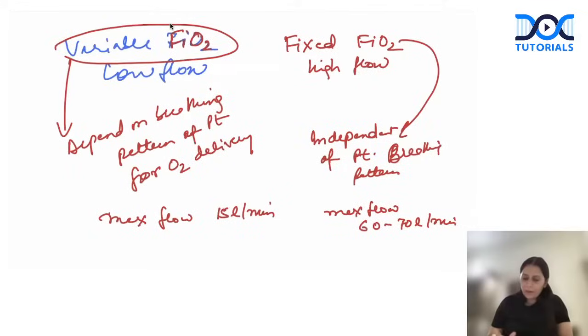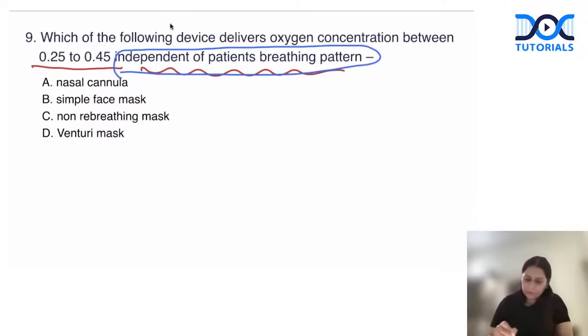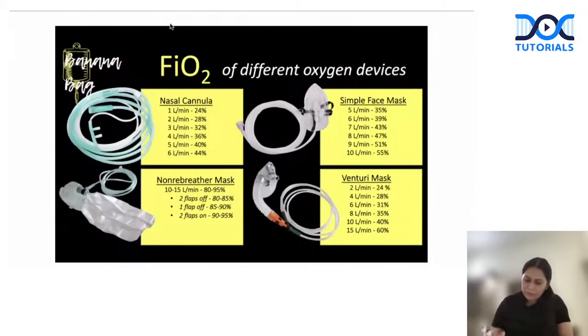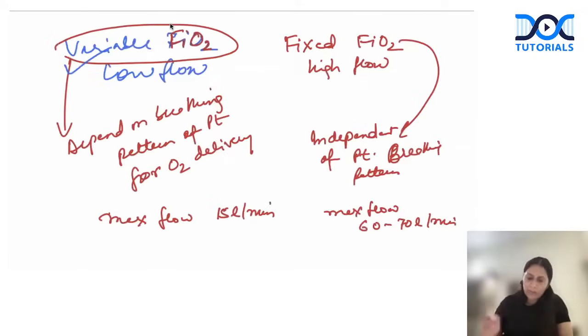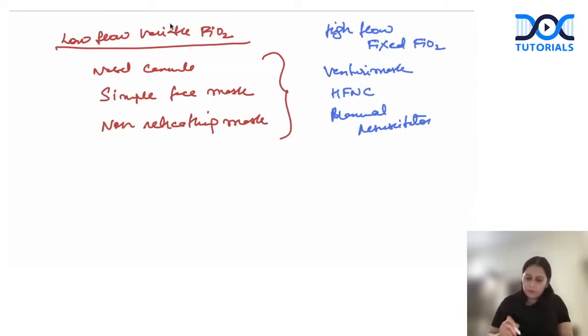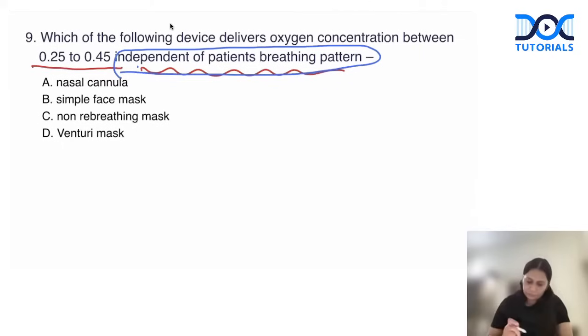So if I come back to the question, it's a very simple question. Independent of patient's breathing pattern. So independent means it cannot be a variable FiO2 delivering device, because it is dependent on patient's breathing pattern. And what are the devices? Nasal cannula, or variable FiO2, simple face mask, and non-rebreathing mask. So guys, nasal cannula is dependent on patient's breathing pattern. Simple face mask is dependent on breathing pattern. Non-rebreathing mask is dependent on patient's breathing pattern.